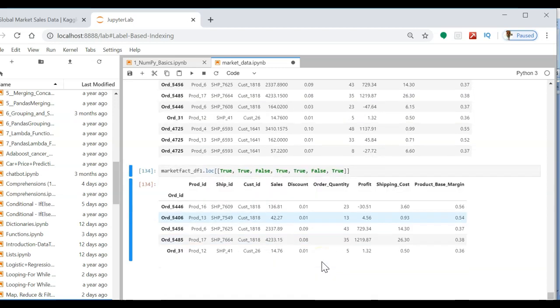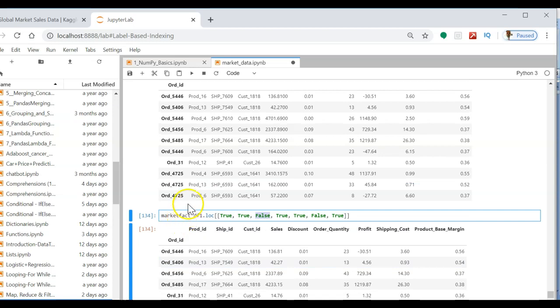Now if you make use of the boolean function, it's going to return the rows. If it is true, it's going to return the first record, true is second, the third record is false. So false it is not going to return. Like 5446 is false, so it's not returning the 5446 here.